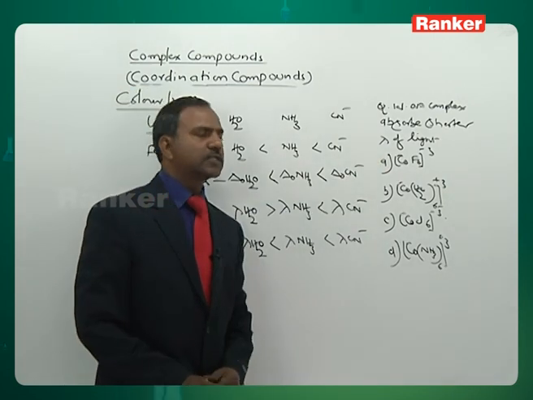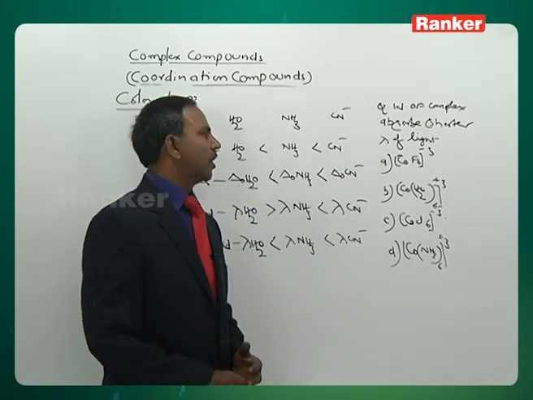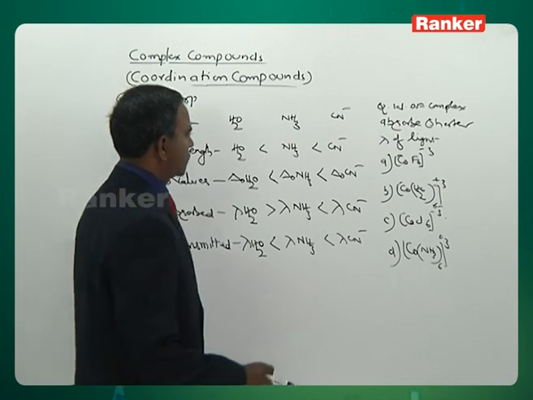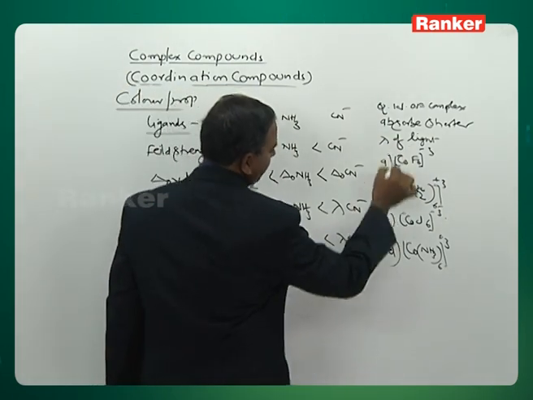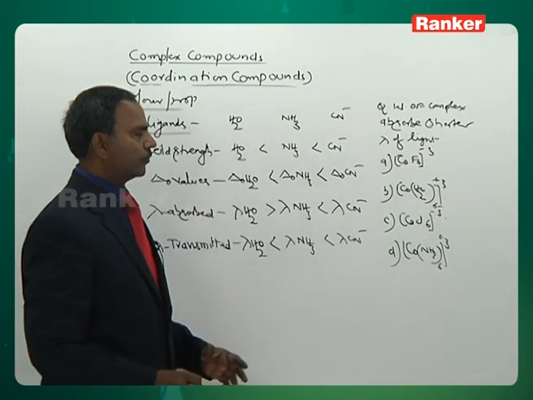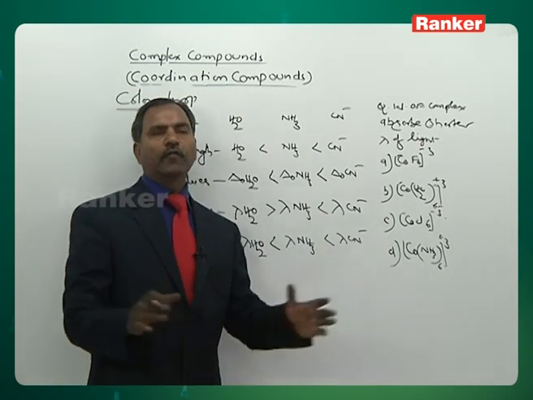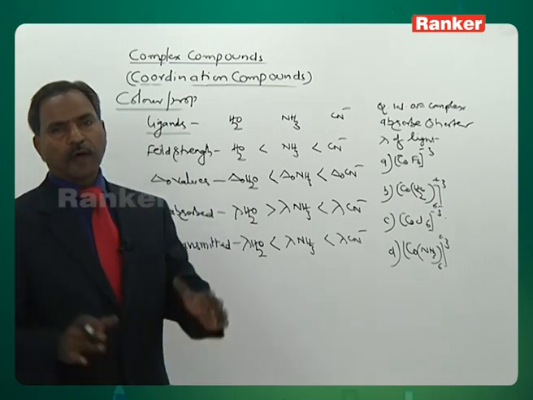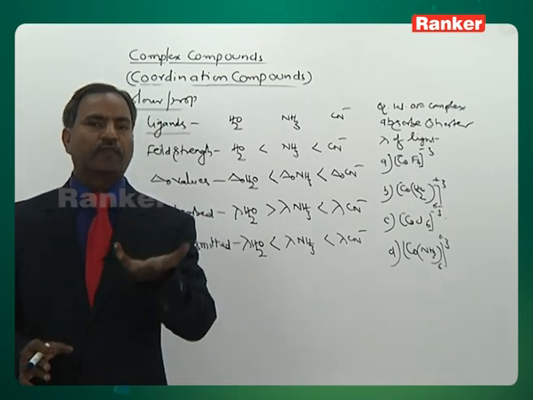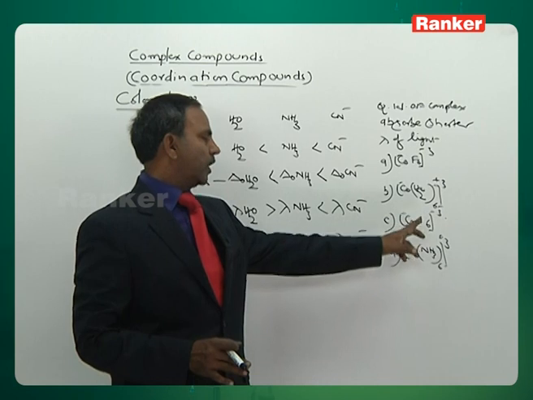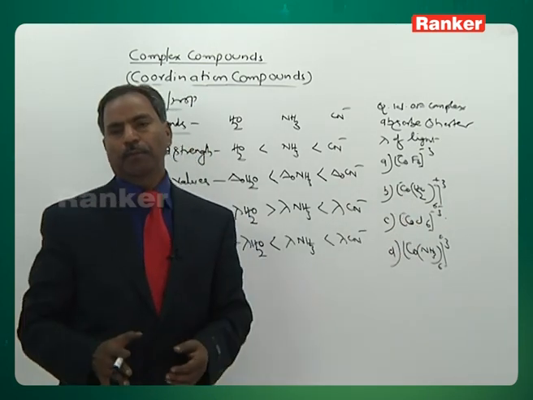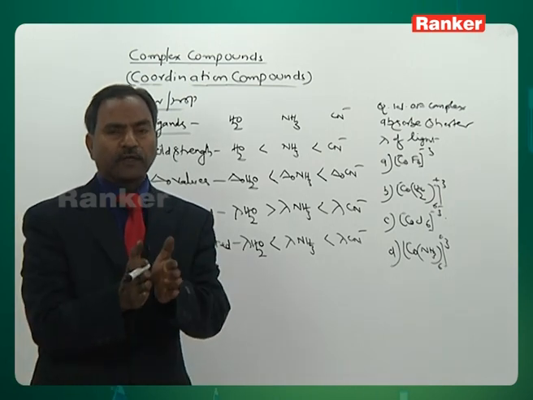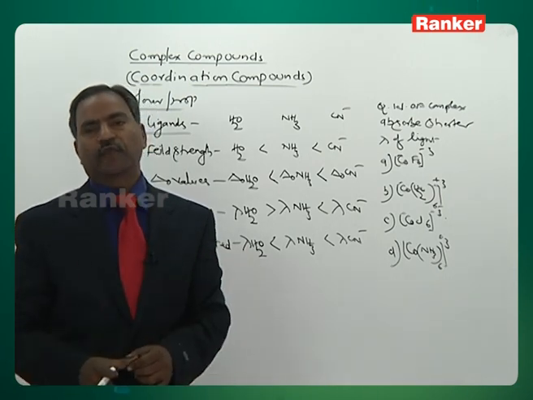Which of the following complexes absorb shorter wavelength of light? Then, among these ligands, you have to see in which the splitting of orbitals is more. Among these, you have to check which is the greater field strength. Fluoro and chloro and aqua, these are all weak field. And amine ligand, well known to you, is strong field. Wherever strong field ligand is there, it is causing greater splitting of orbitals.